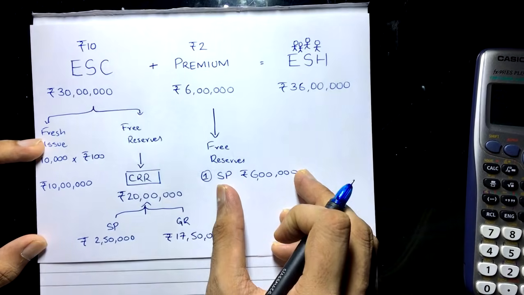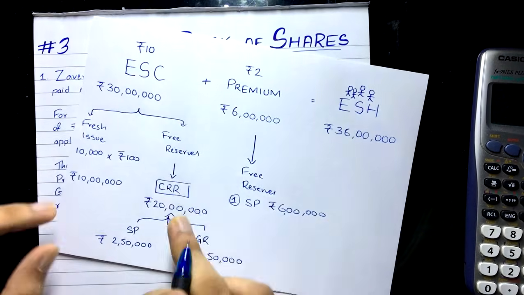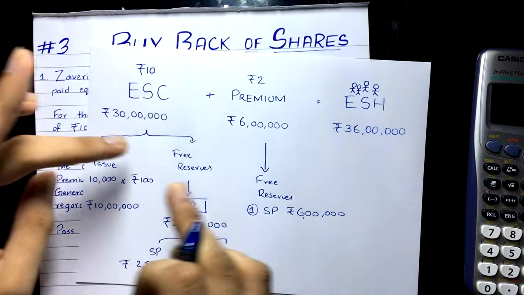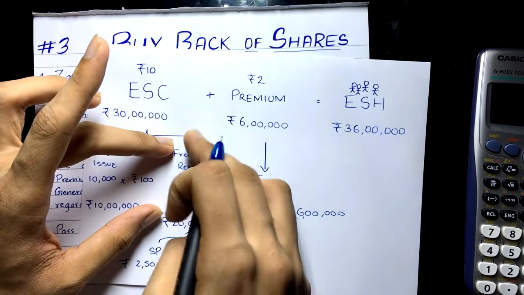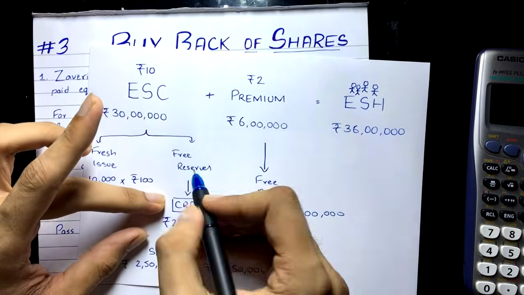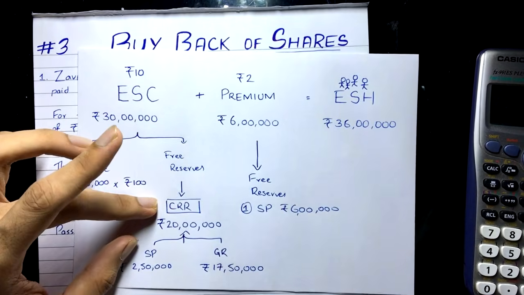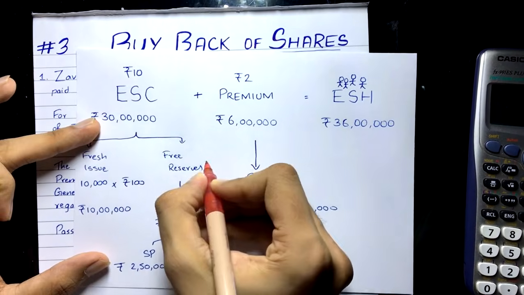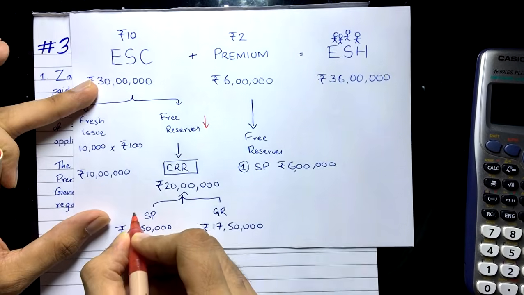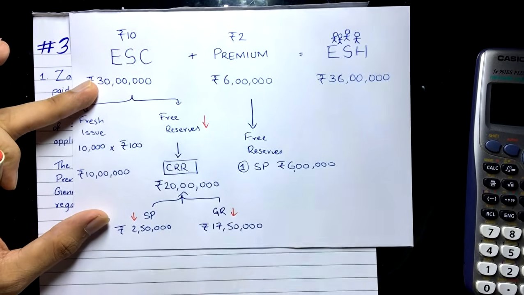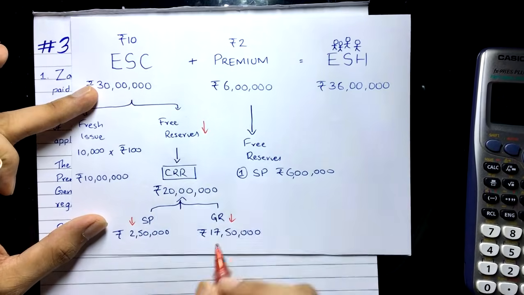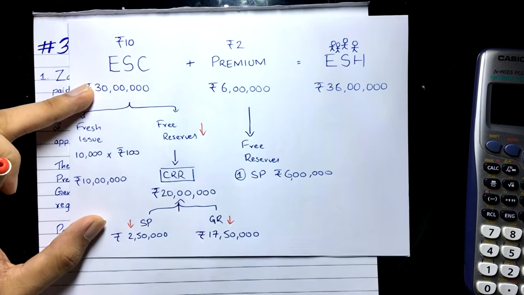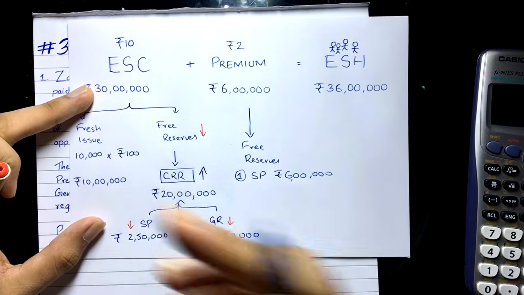So this is what is happening right now. The loss has been written off by securities premium, and then this capital is being replaced by the fresh issue of preference shares and free reserves, meaning transferring the free reserve to CRR. This free reserve is decreasing: securities premium is decreasing, general reserve is decreasing, and this CRR is increasing. So you have to think like this and do the journal entries now.